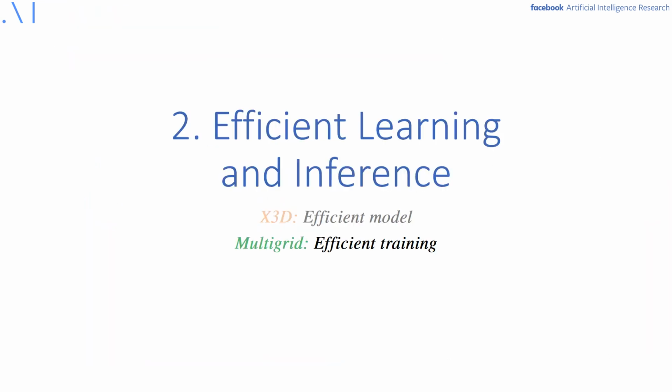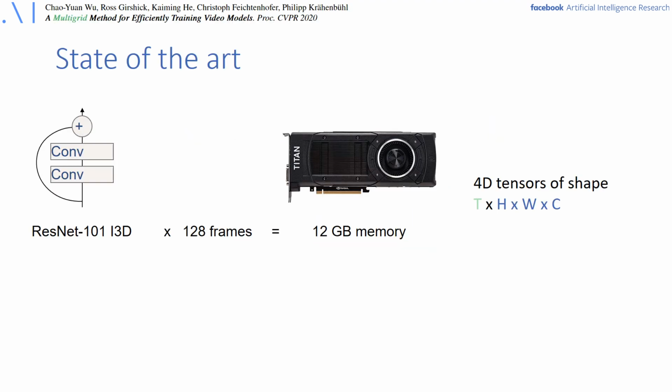Next, I talk about another method to accelerate training of video. Since in video modeling we're dealing with large feature tensors, the batch sizes we are using are typically small. However, GPUs inherently benefit from large batch sizes to accelerate training with parallelization.